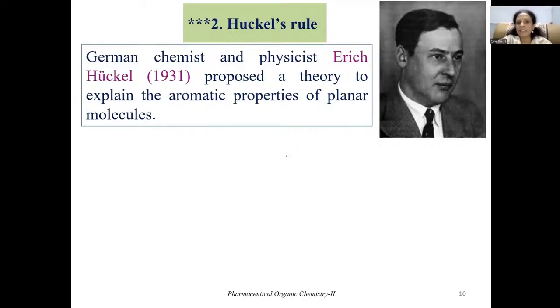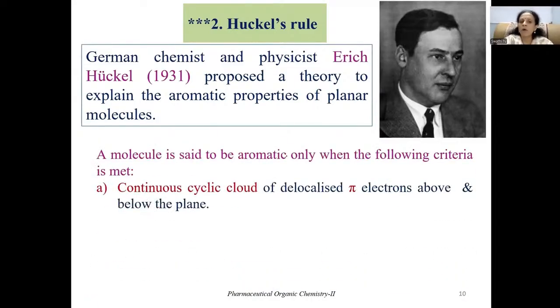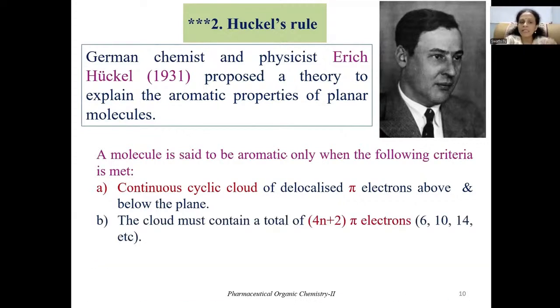This particular rule explains the aromatic properties of planar molecules. Now, what is this rule? As per this rule, a molecule is said to be aromatic if it is meeting 2 criteria. The first one is the molecule should have a continuous cyclic cloud of delocalization of pi electrons above and below the plane, and this cyclic cloud must contain a total of 4n plus 2 number of pi electrons.